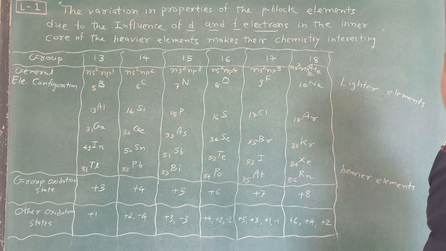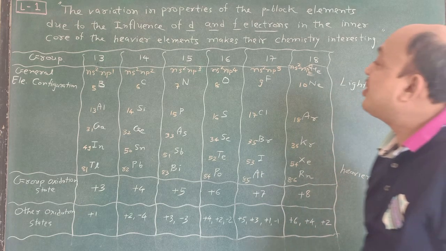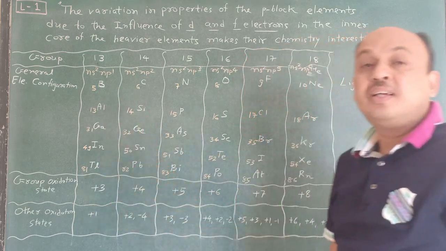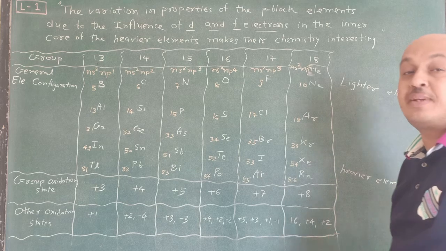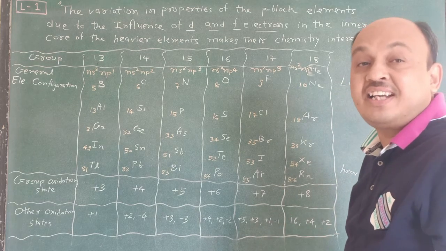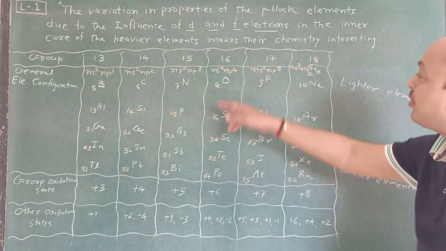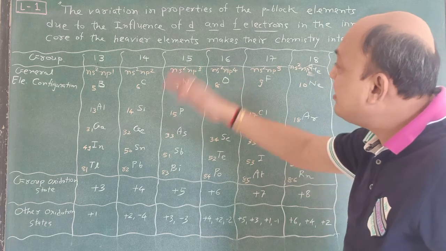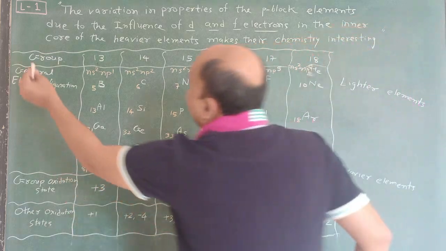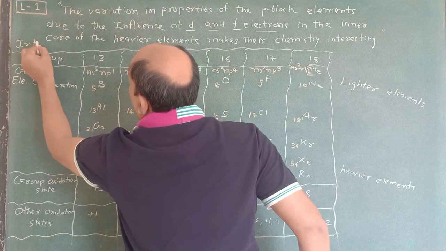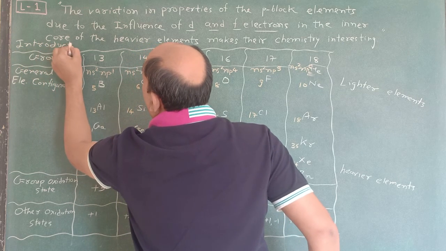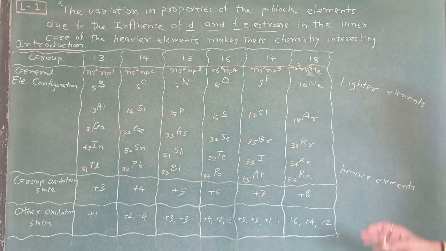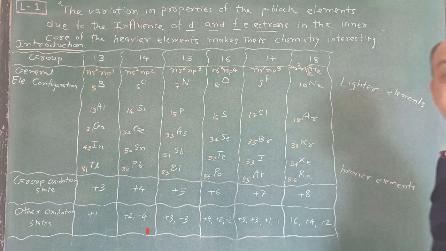So this is all about the groups which we have to learn here in standard 11, groups 13 and 14. But certain variation takes place with respect to oxides, nitrates, nitrites, and that's why we have to learn group 15, group 16, group 17 and group 18 here. All this is included in the first part, that is the introduction. In the introduction part you have to follow certain things.